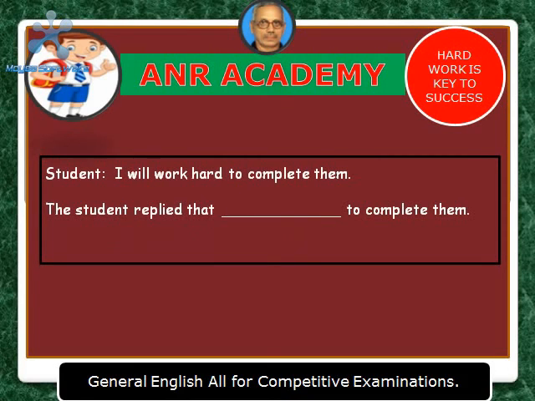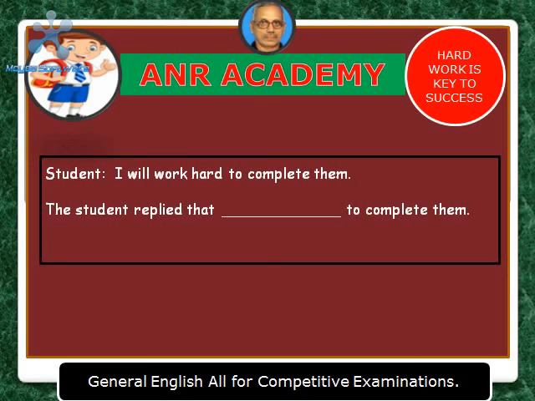So now, student: I will work hard to complete them. What type of sentence is this? It is an assertive sentence. So the connecting word is already given in your sentence, that.